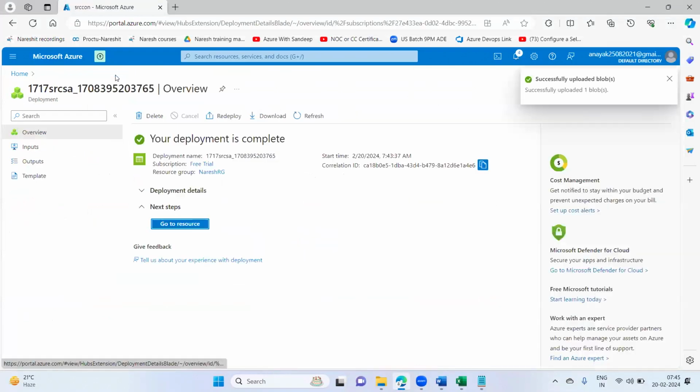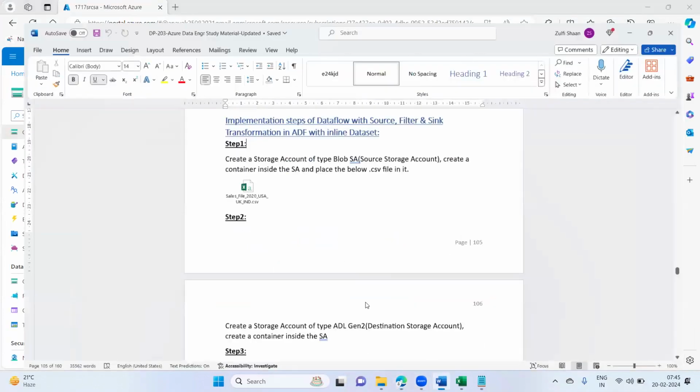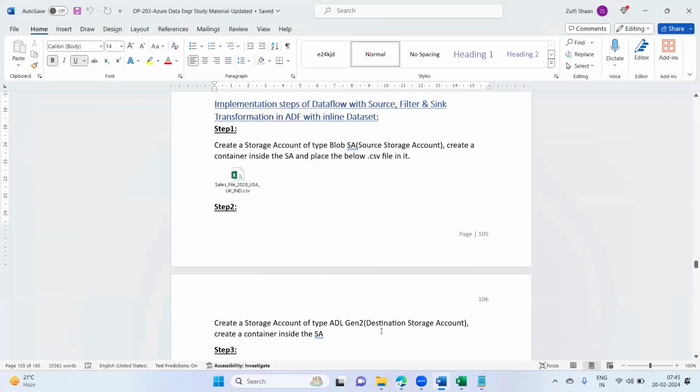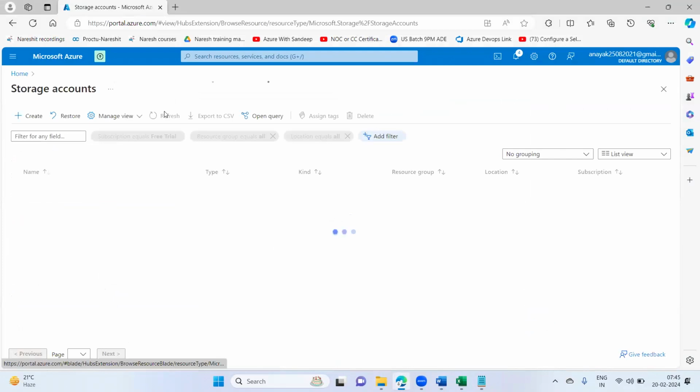Done. What we'll do next, the next step is to create a storage account of this type and create a container inside it. So this storage account is our source, and the Gen2 storage account we are creating is the destination. See, I have mentioned here very clearly, destination. So this will be my Gen2 storage account.